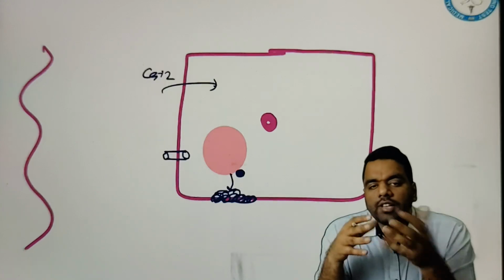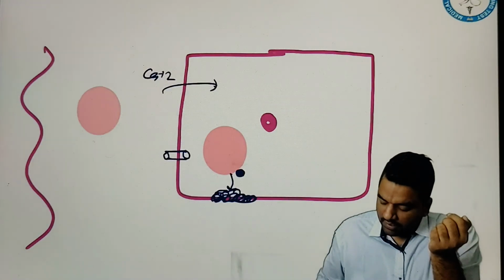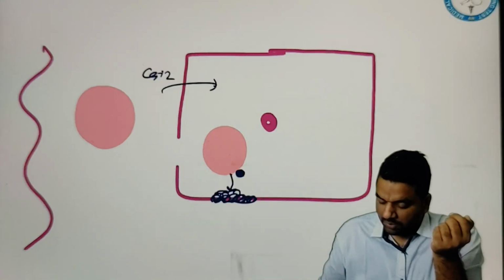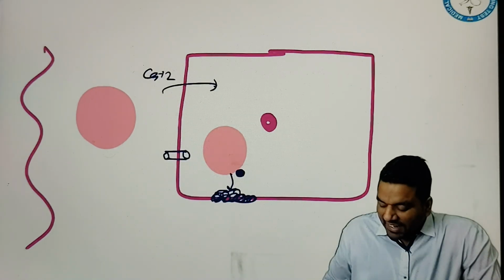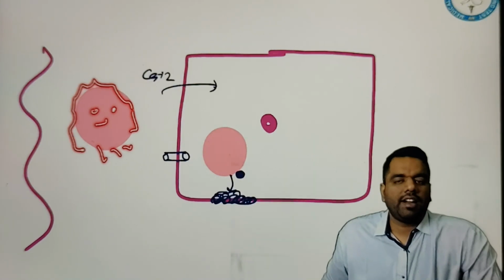Now another term, endocytosis. Endocytosis means any bigger substance which is present outside cannot be accommodated through a channel. So how can this product get inside this area? Inside there was the hormone, but what is outside? Outside it can be your bacteria, right? This bacteria can't get entry via any channel.